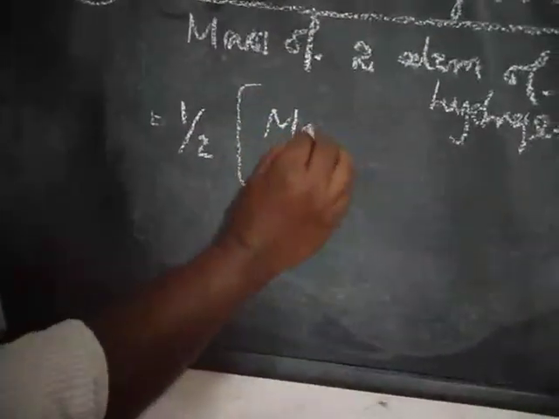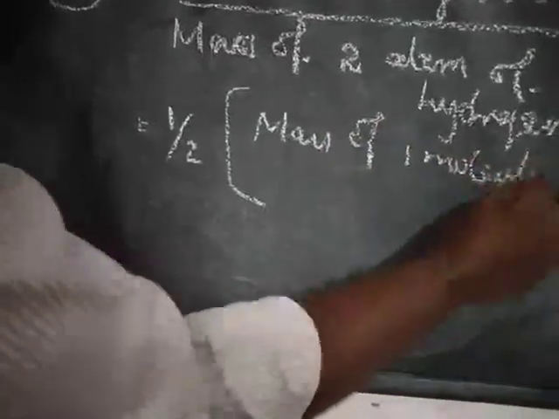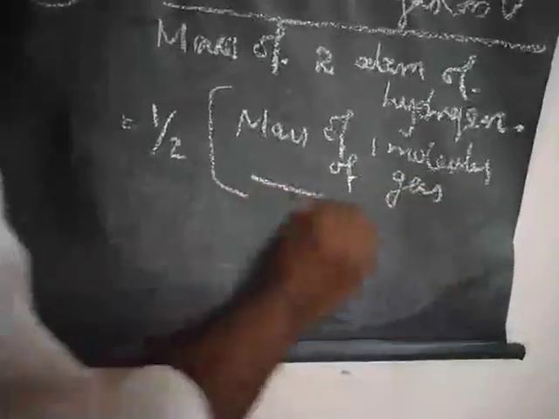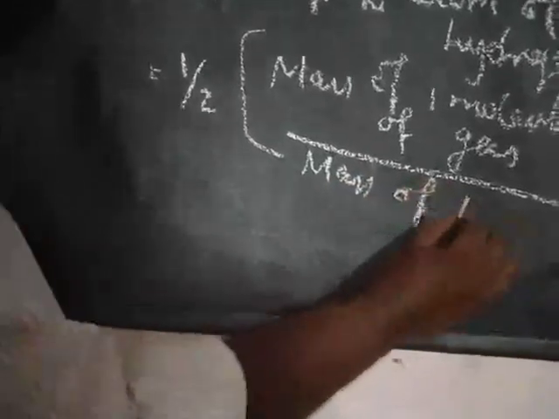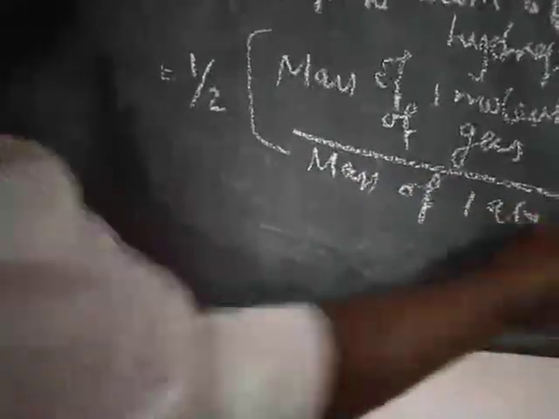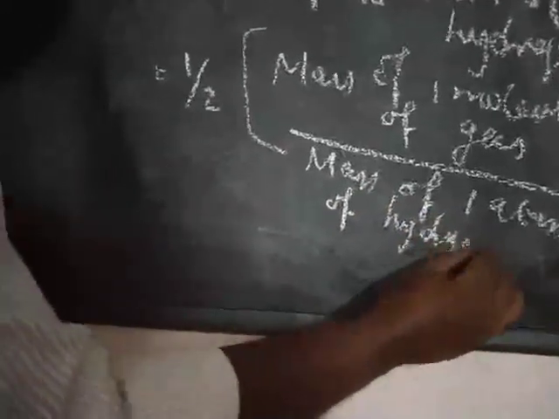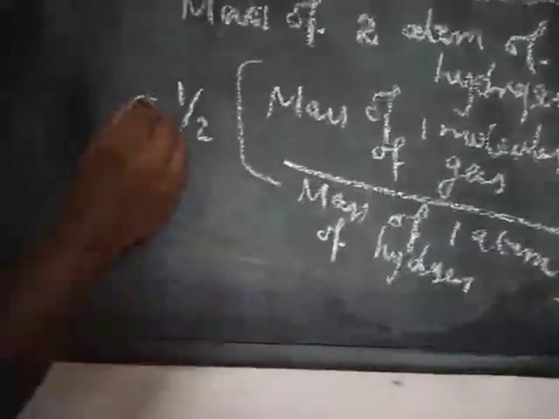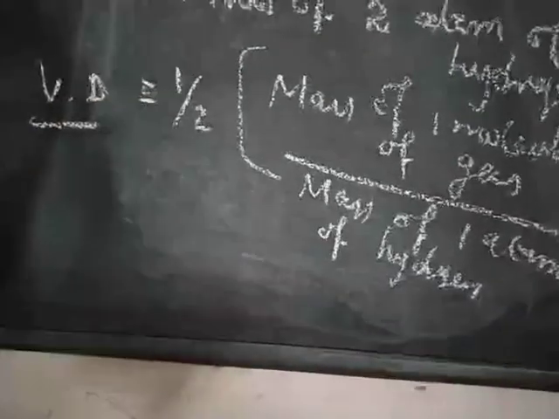Here we have to write mass of 1 molecule of gas or vapor at STP divided by mass of 1 atom of hydrogen. So you have to close the bracket. This side is Vd. This is the final one.